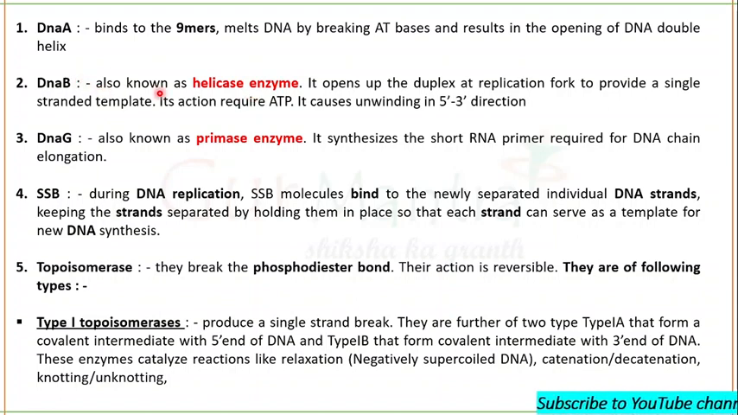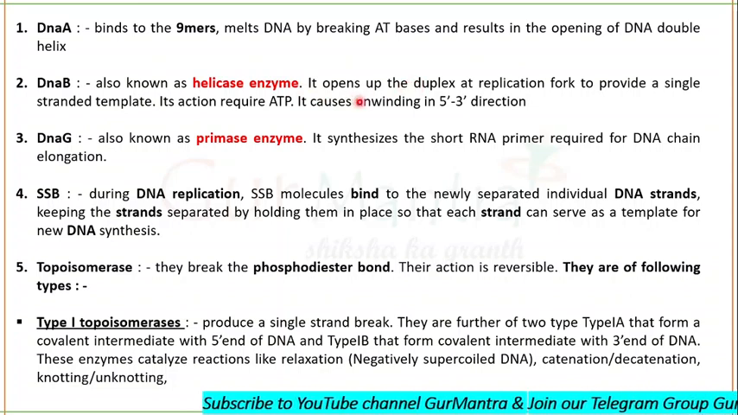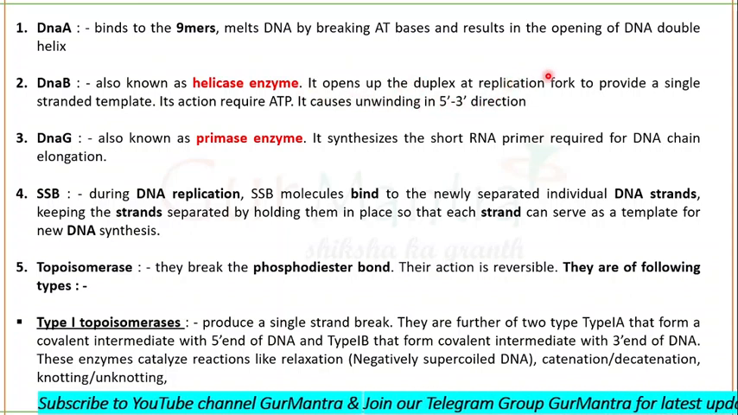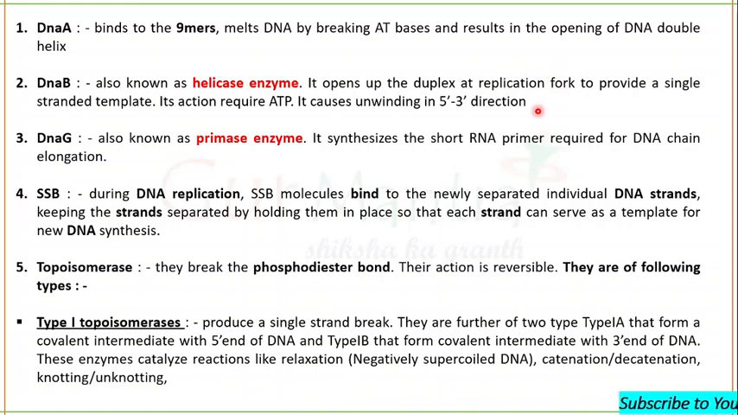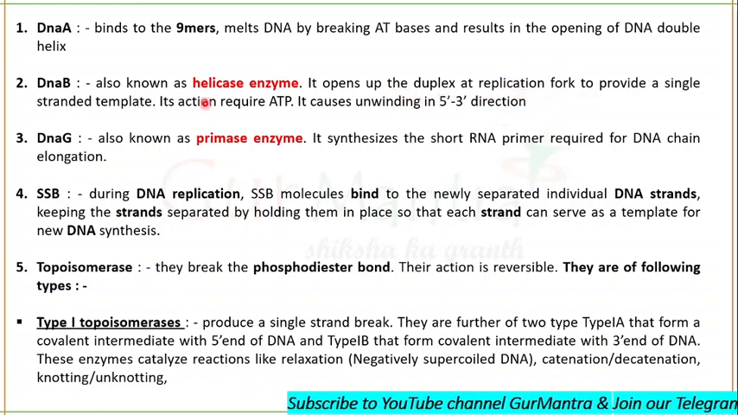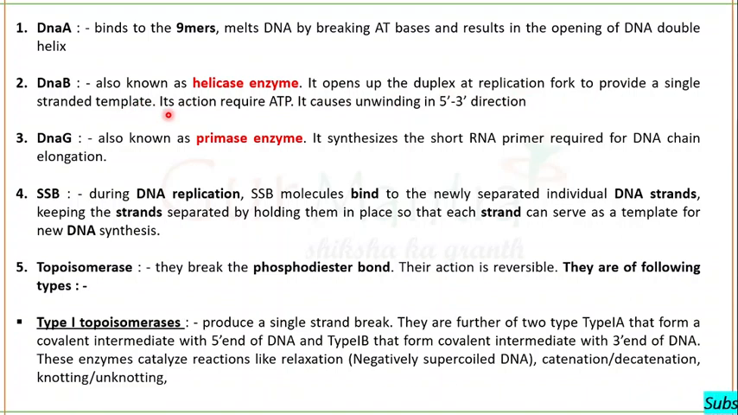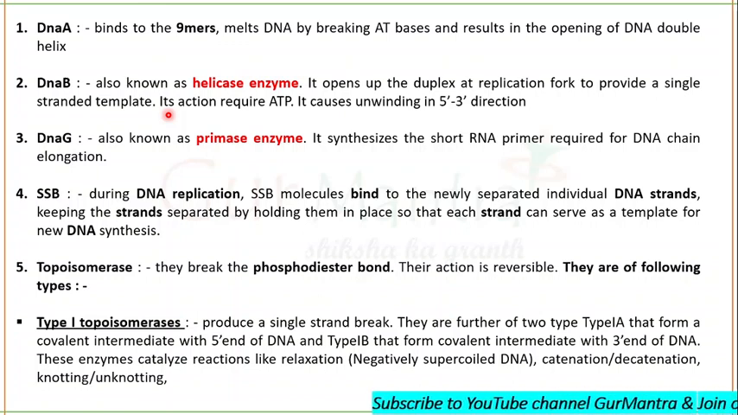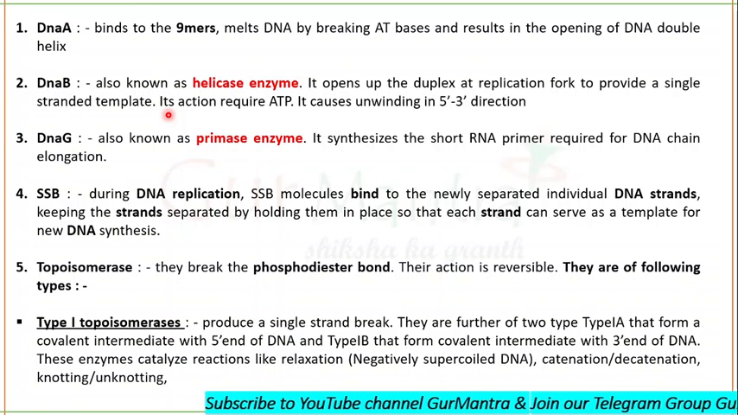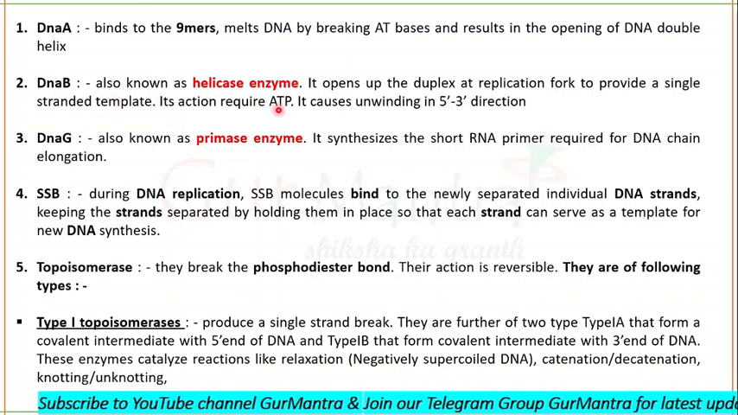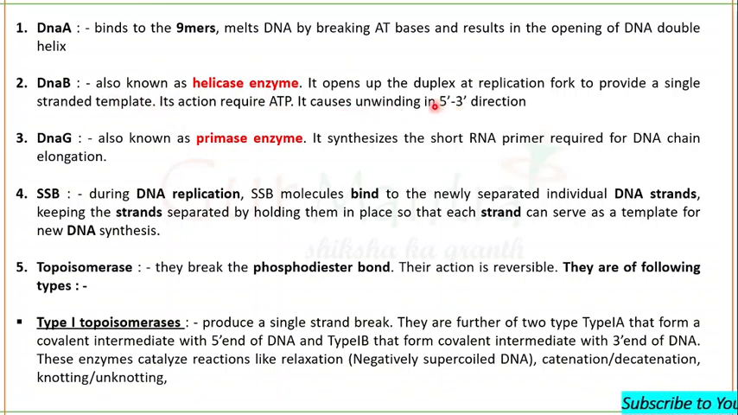So DnaB, also known as helicase enzyme, what does it do? It opens the duplex at the replication fork. It is not relieving the supercoils. It is opening the duplex of the replication fork to provide a single-stranded template. It is actually breaking the hydrogen bonds between the two strands so that they will get separated and each strand will act as a template. The action of helicase requires ATP and it causes unwinding usually in the 5' to 3' direction.